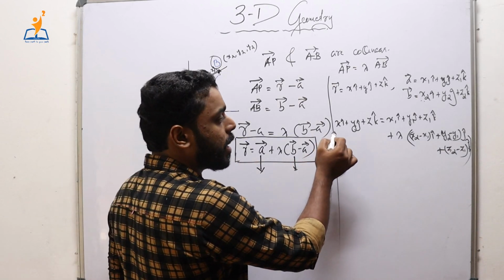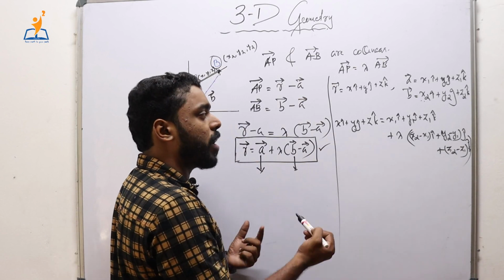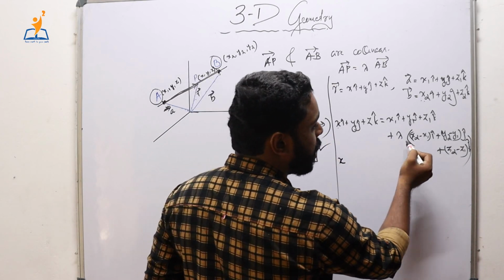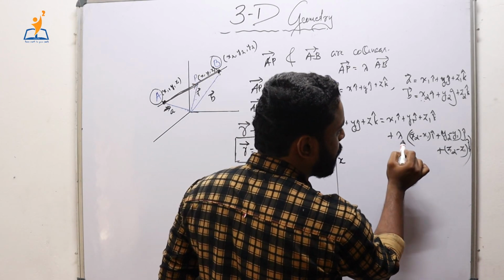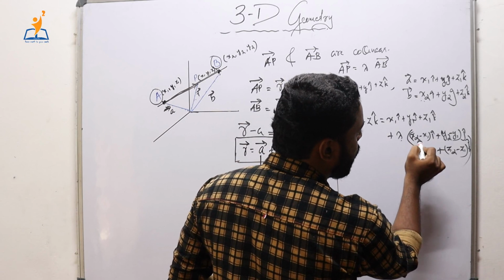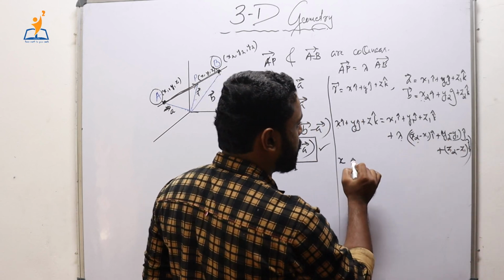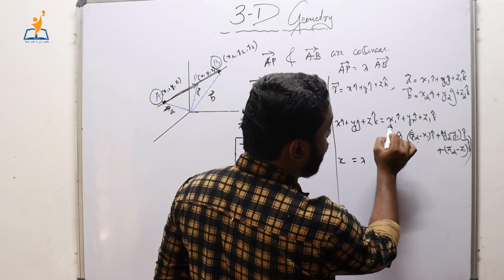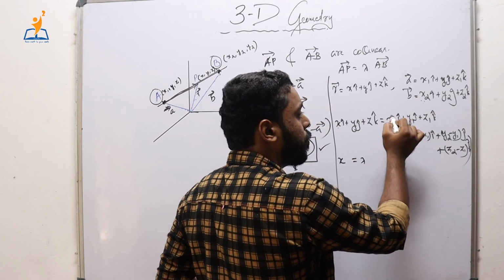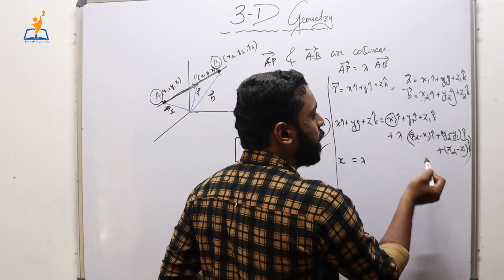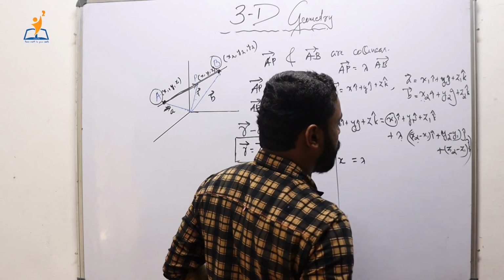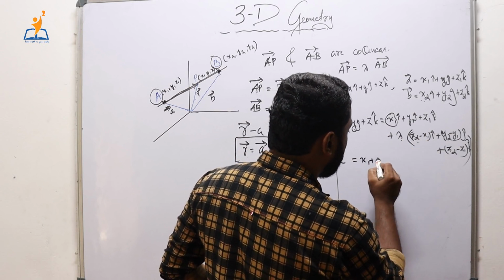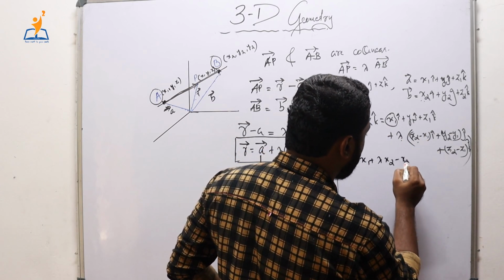Now we shall equate the respective coefficients of components on both sides. Here we have x, right? On the right side, the coefficient of i cap is x1 plus lambda into x2 minus x1, isn't it? Here we have the coefficient as x1, and lambda into x2 minus x1. So we have x equal to x1 plus lambda into x2 minus x1.